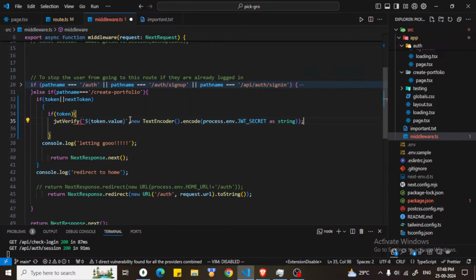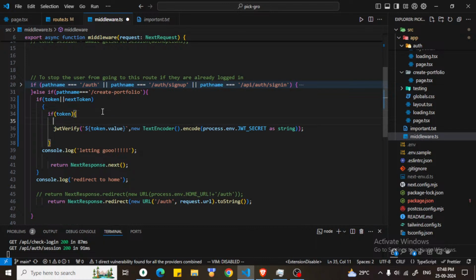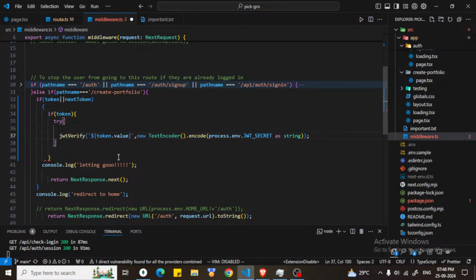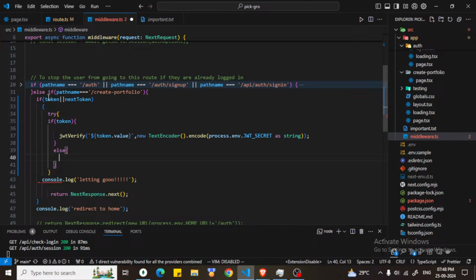Let's just do this. And also if we are doing this encryption and decryption thing, then we need to use try catch. Yeah, why not just put try catch here? That would be more cool. If token, else one of the conditions will be true, then only it will come here.